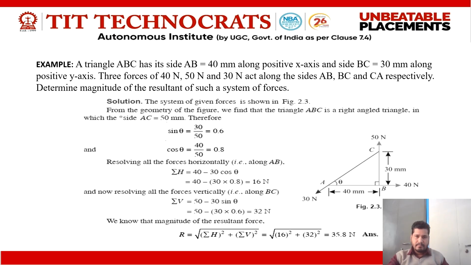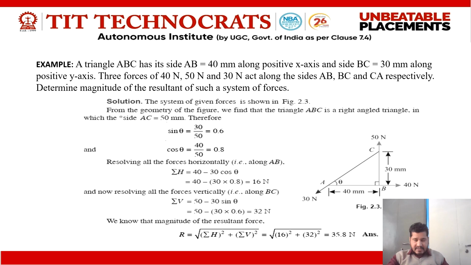First one is cos component and second one is sine component. In this equation, summation of V is equal to 50. 50 we take positive because it comes on the positive axis, as the direction of force is upward. Upward direction forces we are going to take positive sign and downward forces we are going to take negative sign.